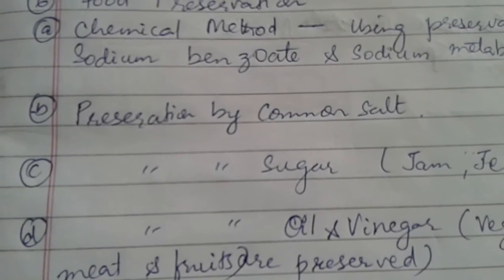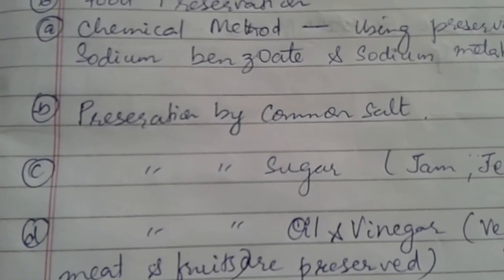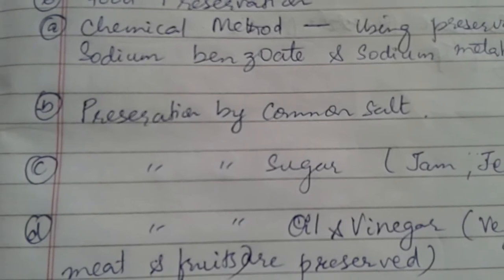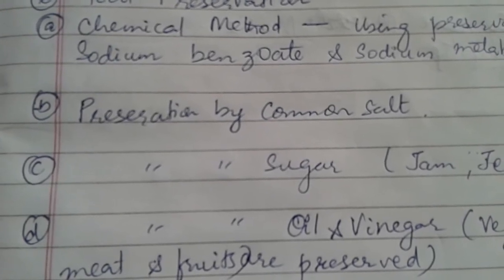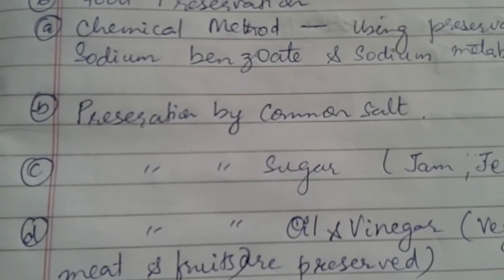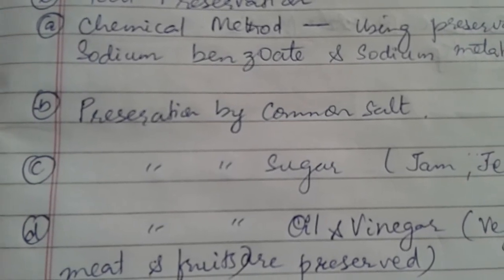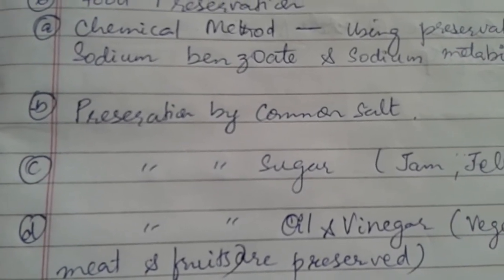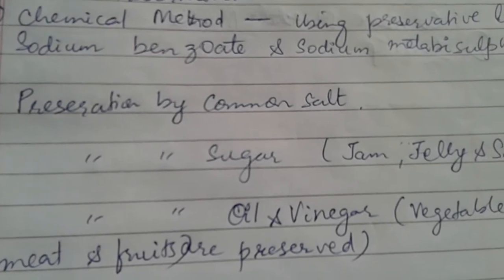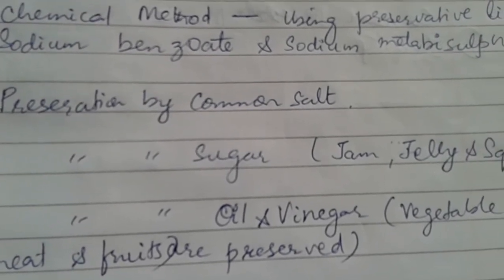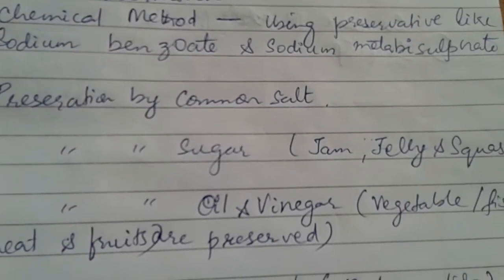Under the chemical method, the old and common method of preserving food is by using oil and salt. Other than this, we can use preservatives like sodium benzoate and sodium metabisulfite.